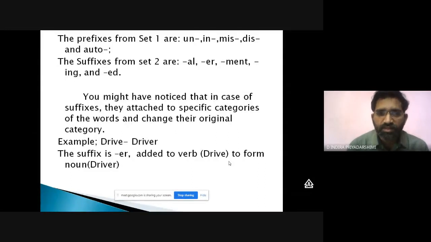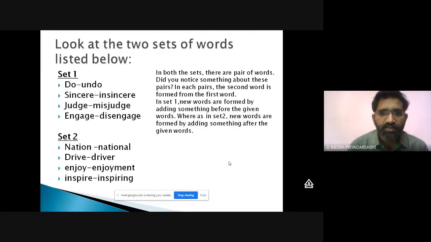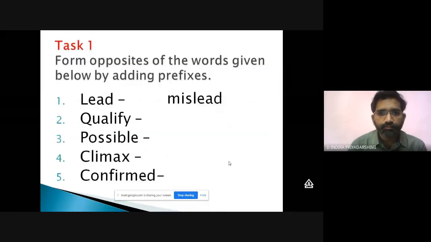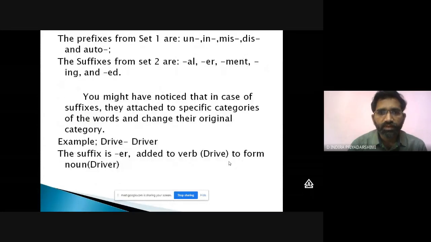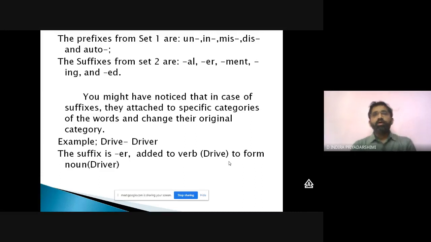Let us go to this example again, set 1 and set 2. What are the things we have done here? Let us see. The prefixes from set 1 are un, in, miss, dis, and auto. The suffixes from set 2 are al, er, ment, ing, and ed.